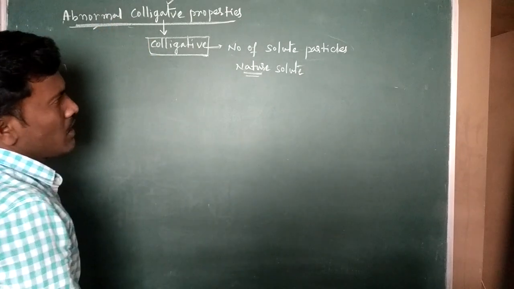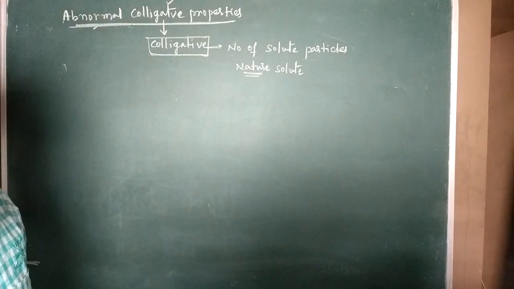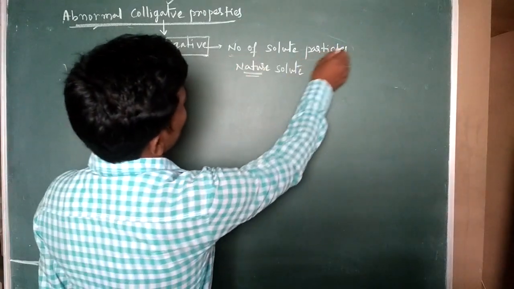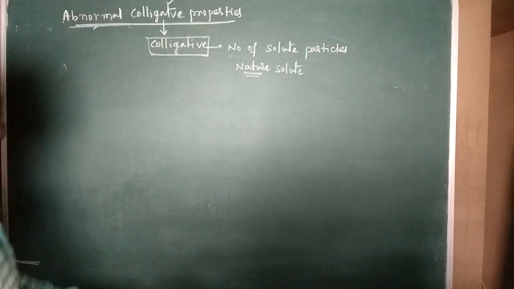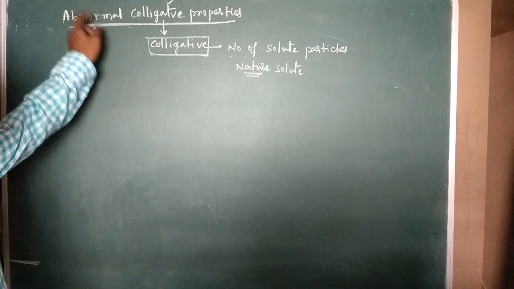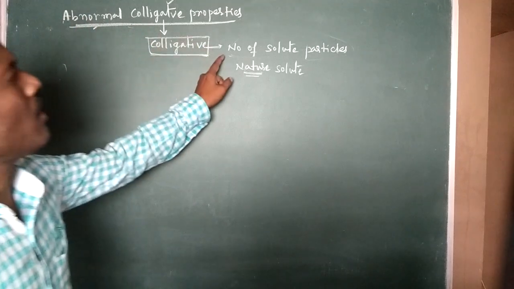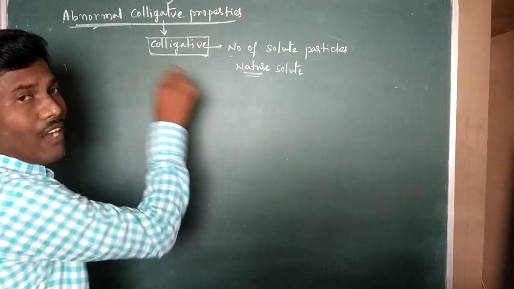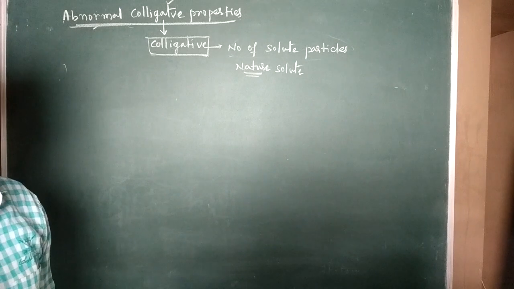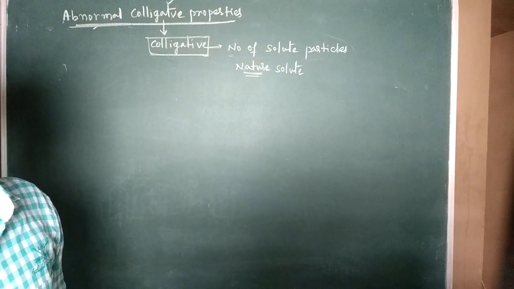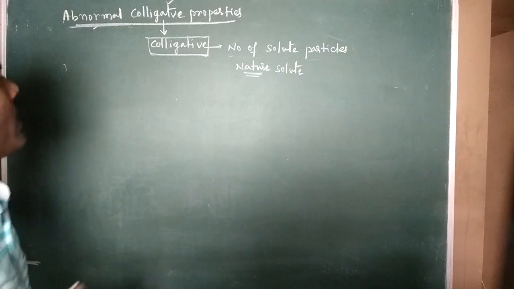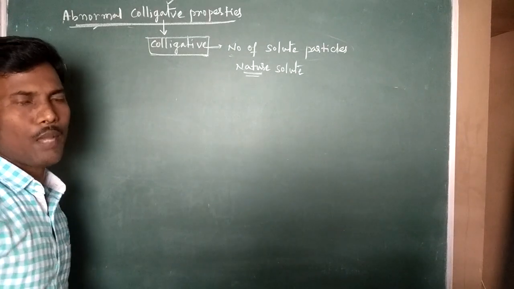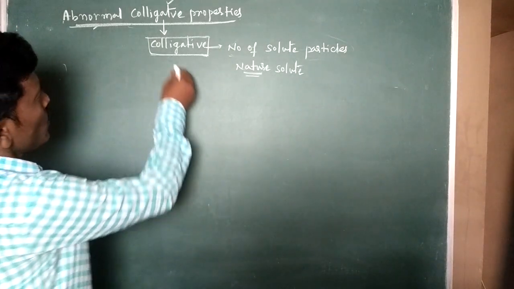But abnormal colligative properties are a little bit different from colligative properties. Colligative properties depend on the number of solute particles, but abnormal colligative properties say that they do not depend on the pure number of solute particles. They depend on the number of ions, formed either by association or by dissociation. Those properties are called abnormal colligative properties.